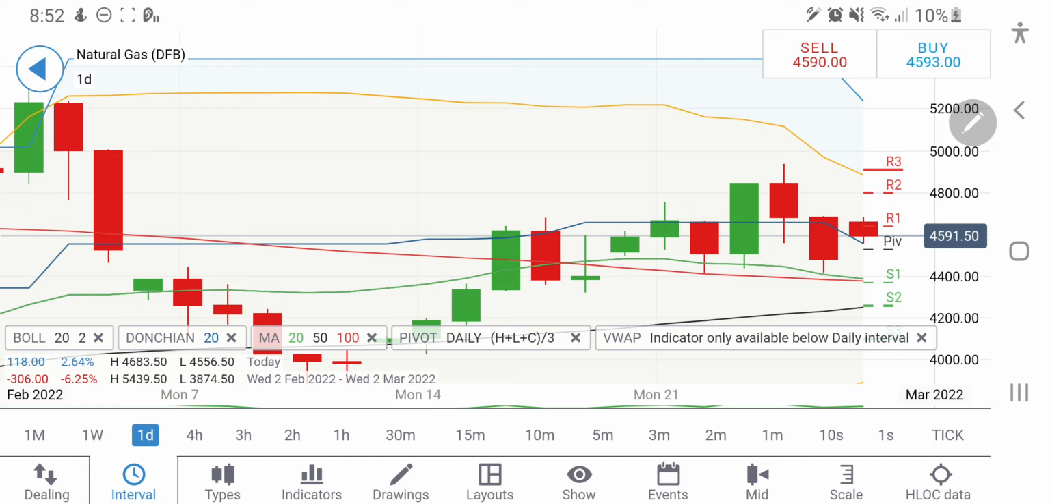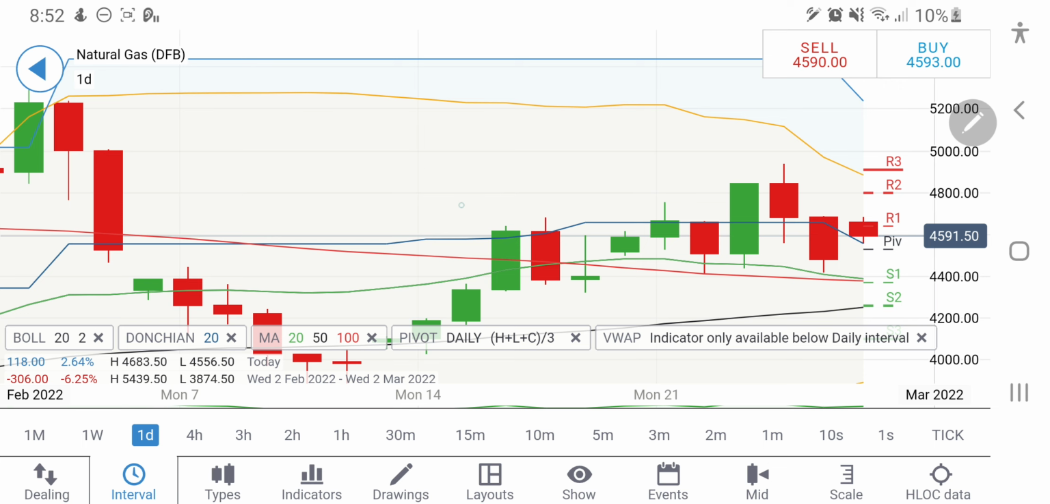Let NG2 stabilize a bit and let it take a clear cut direction. Beyond 4.64 the target is 4.7, 4.8, 4.9 and $5 levels. On the downside, breaking 4.52, you can expect it to hit $4.4, and below $4.4 it will directly land towards $4.25 levels. So take your positions accordingly. This is all for natural gas.